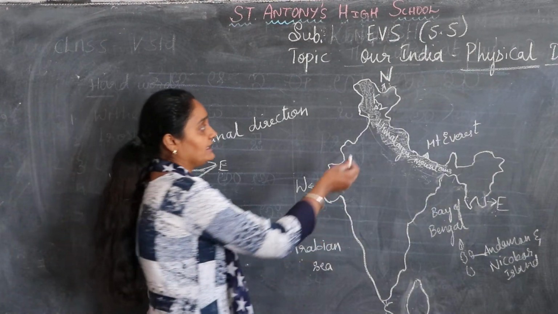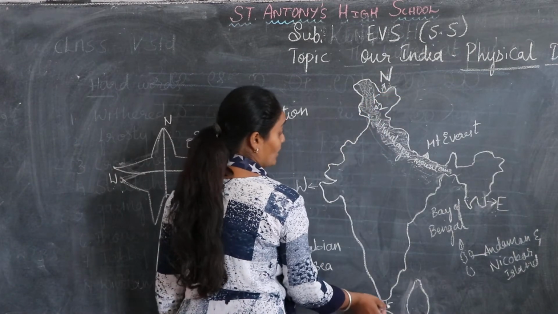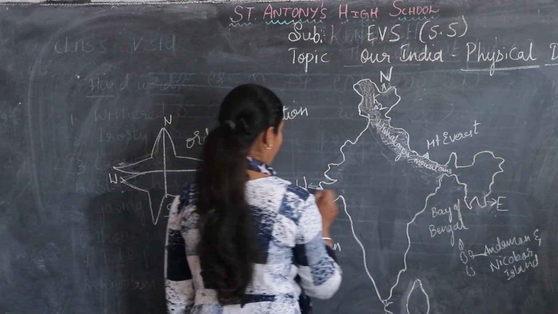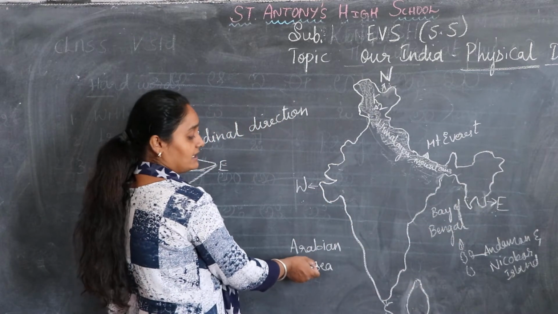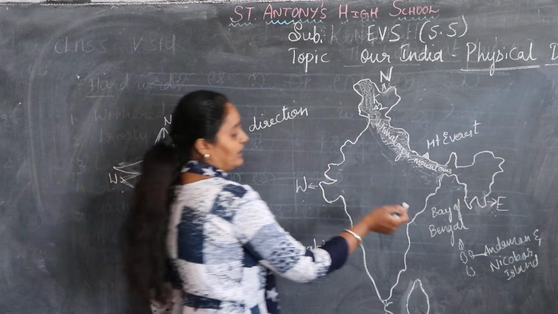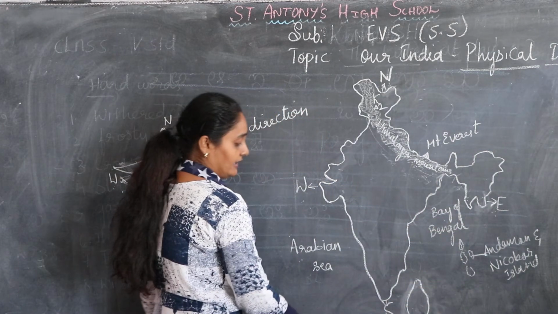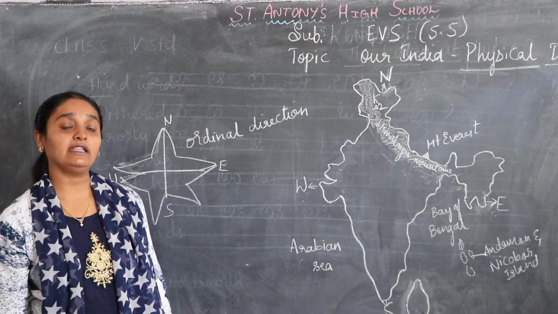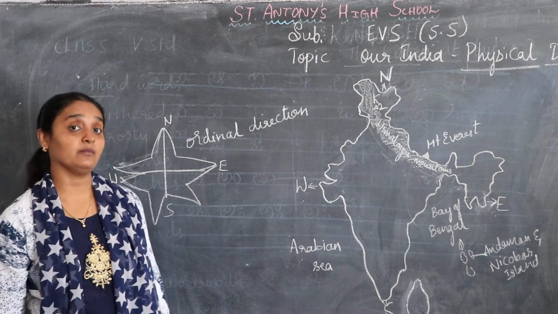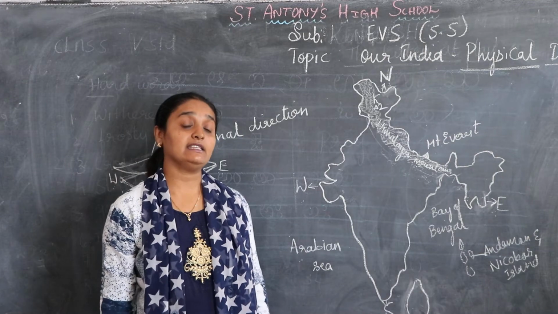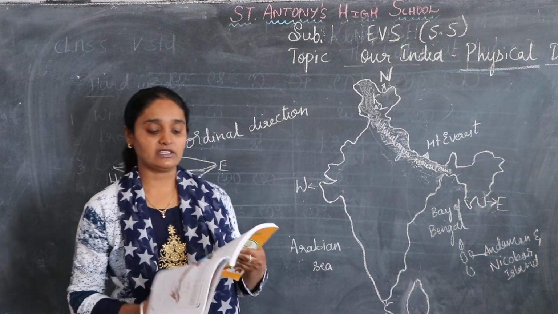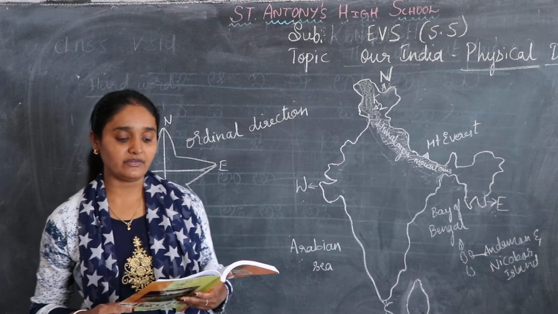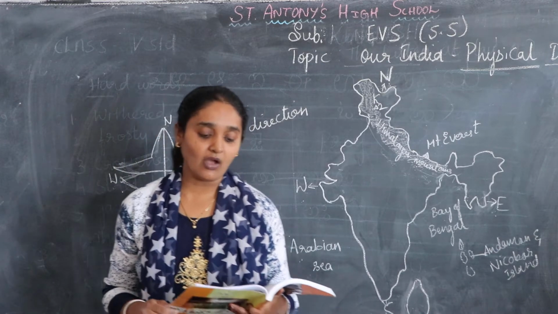Next, what are these directions? North pole, north, south, east and west. The Arabian Sea is to the west, the Bay of Bengal is to the east and the Indian Ocean is to the south. Understood? In Asia, India is in the northern hemisphere. So when you are going for the physical divisions, there are the northern mountains.